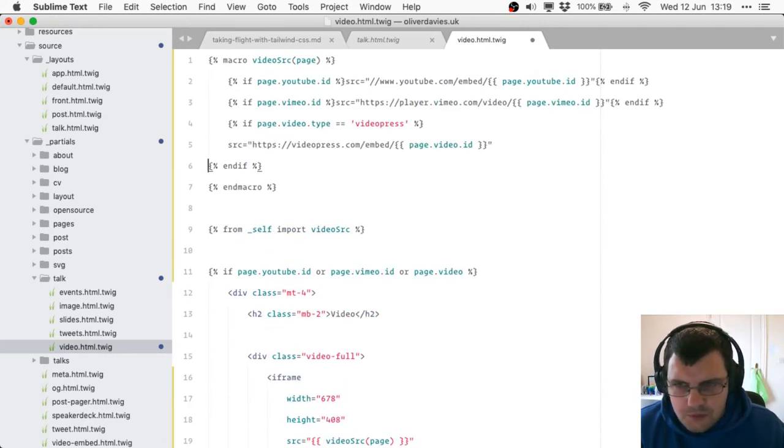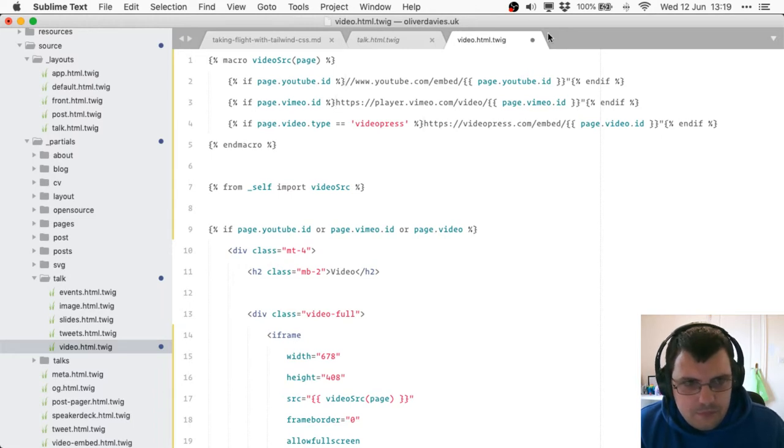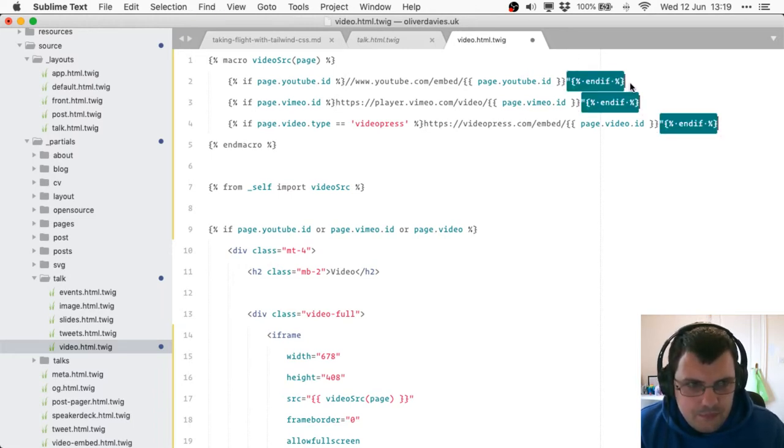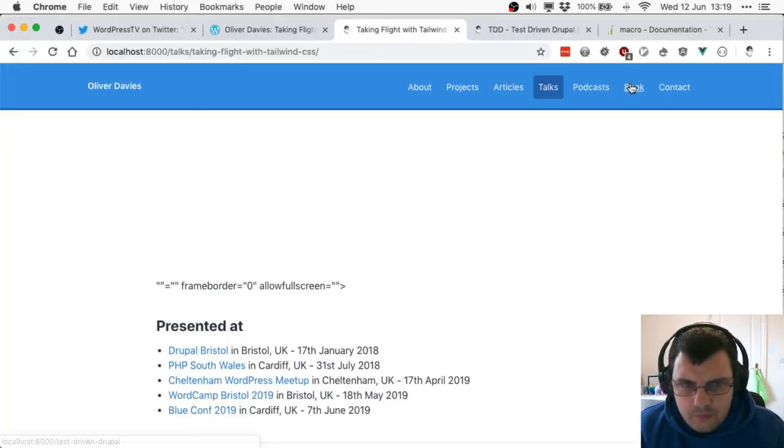I think I've got multiple sources in here. So I've got source equals there, and I've also got source equals up here. So let's take those out, and these ones. And that seems that might be better.